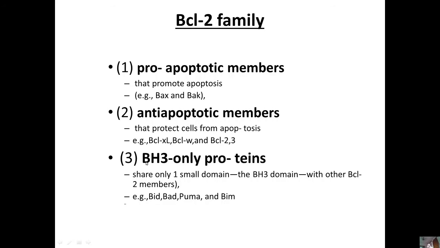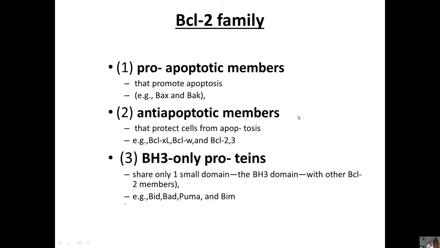In a healthy cell, these BH3-only proteins may be absent or strongly inhibited, and the pro-apoptotic members are inhibited by anti-apoptotic members. That means in a healthy cell, the BH3-only proteins may be absent or blocked by an inhibitor, and the pro-apoptotic members are blocked by anti-apoptotic members.